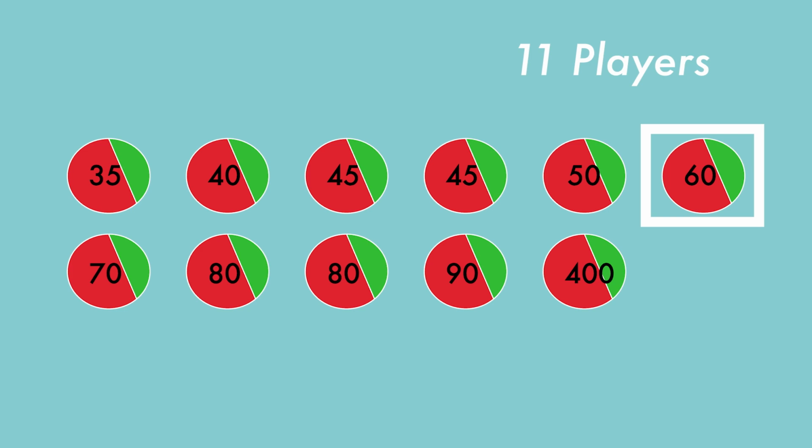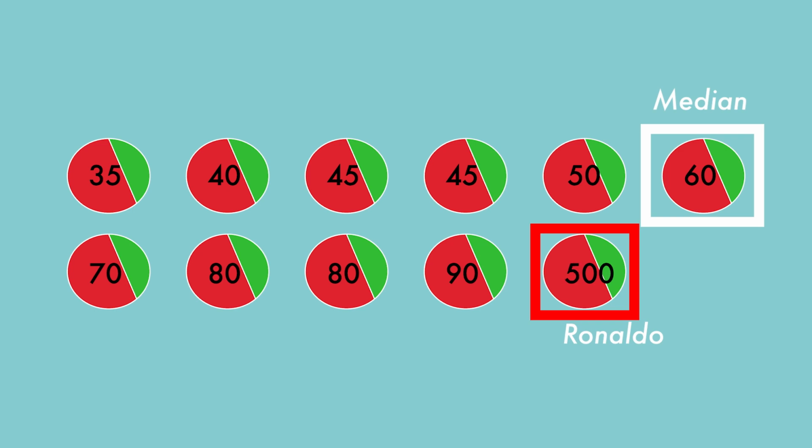We want the value that divides the dataset. This value is 60, much more reasonable than the average of 90 million. Note that Cristiano Ronaldo's market value can increase as much as you want, 400 upwards, but the median will remain the same.